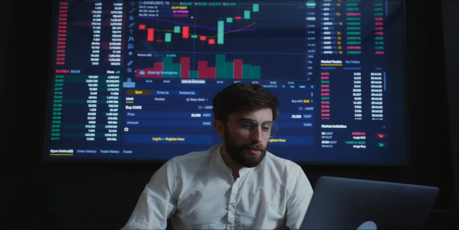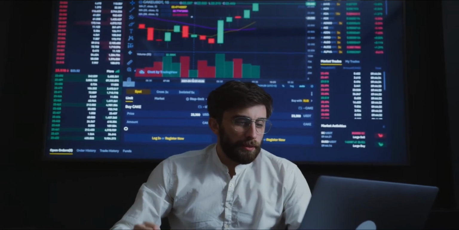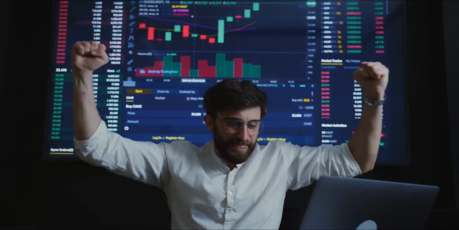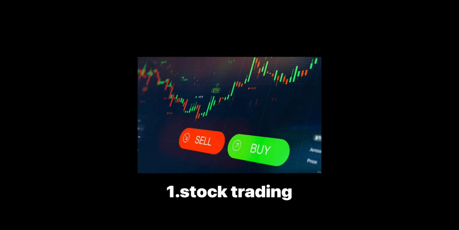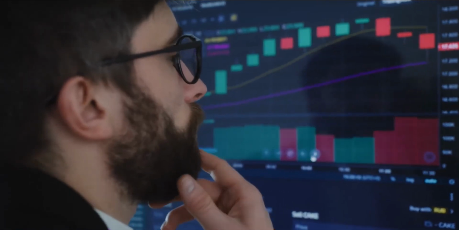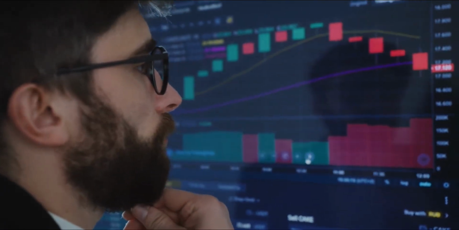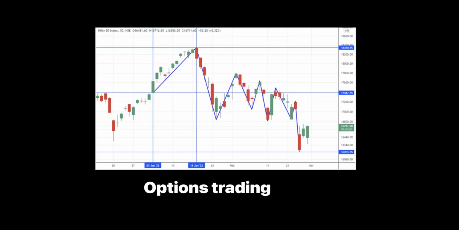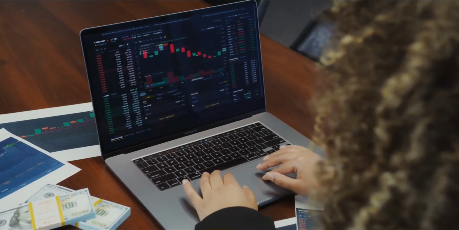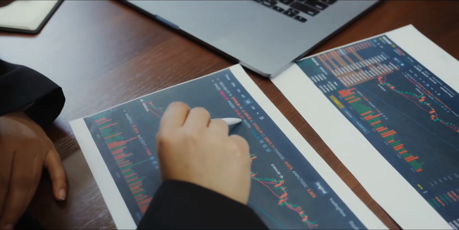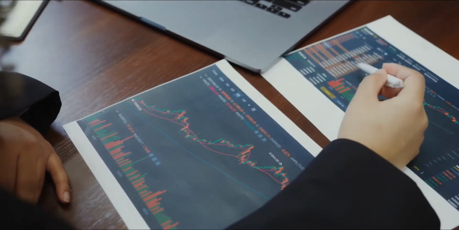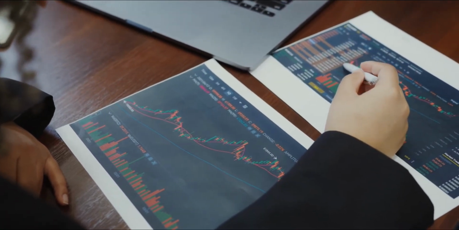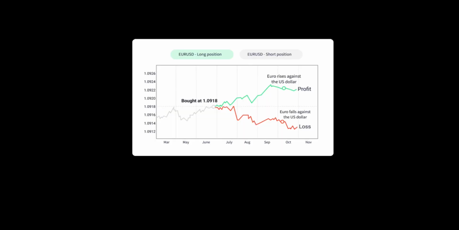Here are several types of trading that individuals and institutions can participate in. Stock trading, buying and selling of publicly traded company stocks on stock exchanges such as the NYSE and Nasdaq. Options trading, a type of derivative trading where traders buy and sell options contracts that give them the right, but not the obligation, to buy or sell a particular asset at a set price.